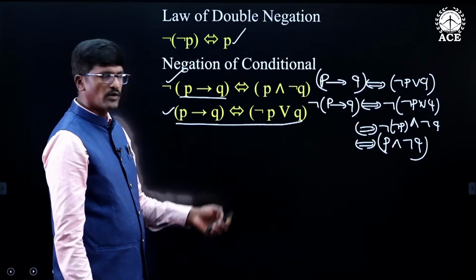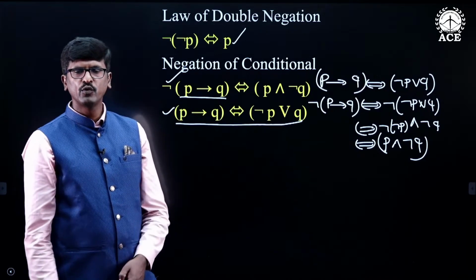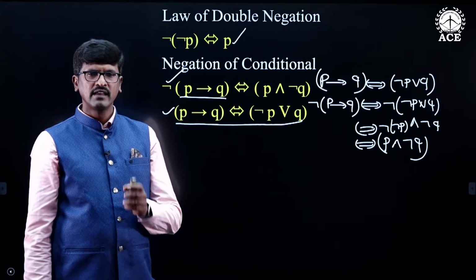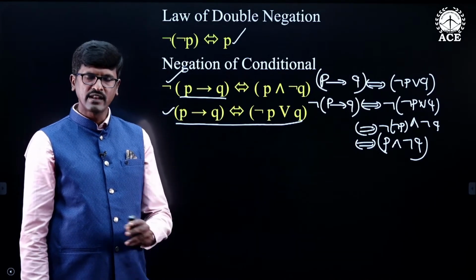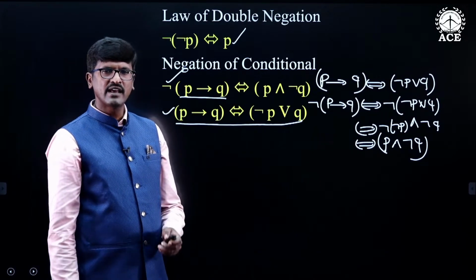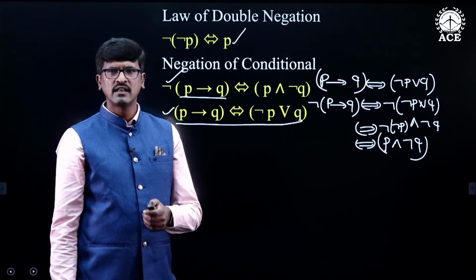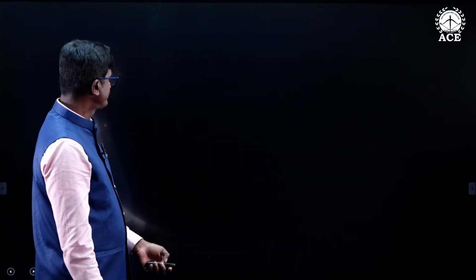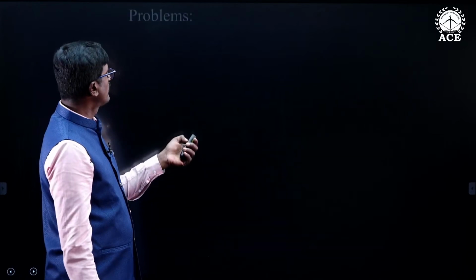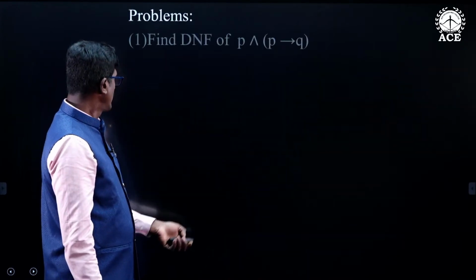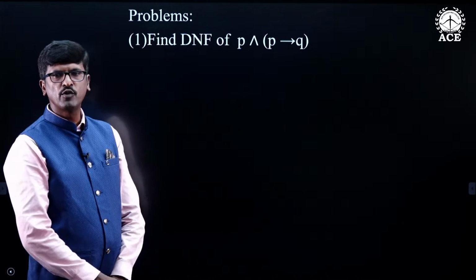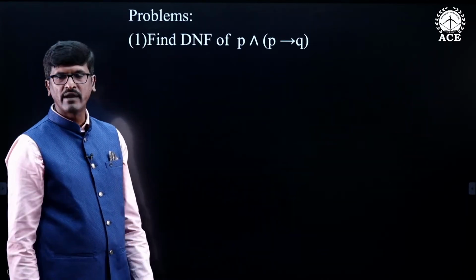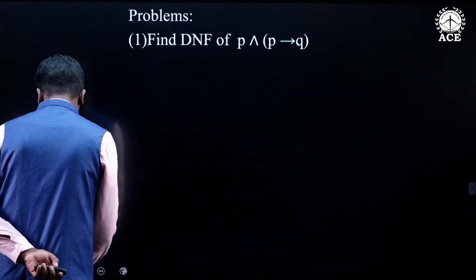So these are the laws of logic. If you want to prove the laws of logic, take any one of the laws of logic and construct the truth table for the LHS and RHS. If LHS and RHS have the same truth values, then we say that both of them are logically equivalent to each other. And these are the laws of logic. Now we'll see some problems. We'll take some compound statements and try to find the disjunctive normal form and conjunctive normal form of the given compound proposition.